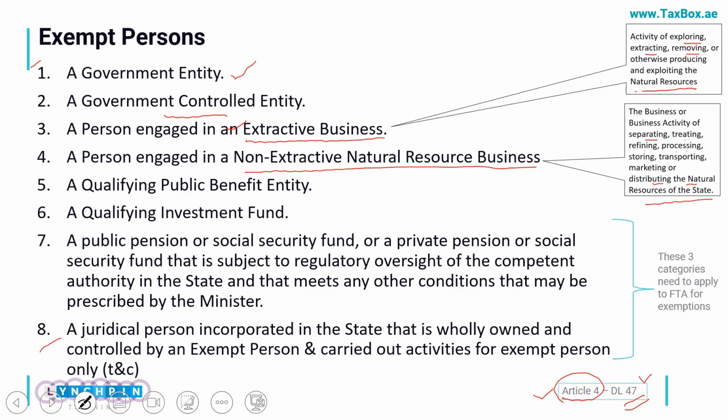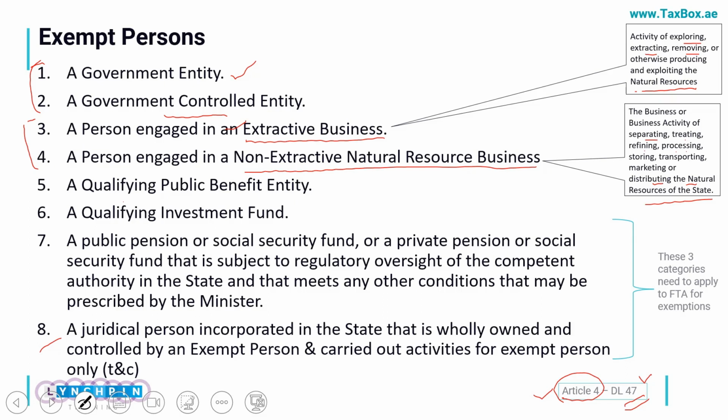Companies exclusively doing this are also exempted. So I can closely group these: the government controlled entities are exempt, and the entities engaged in extractive and non-extractive natural resource businesses are also exempt.